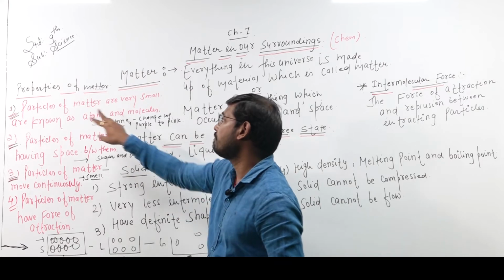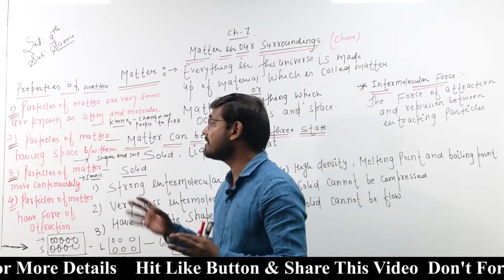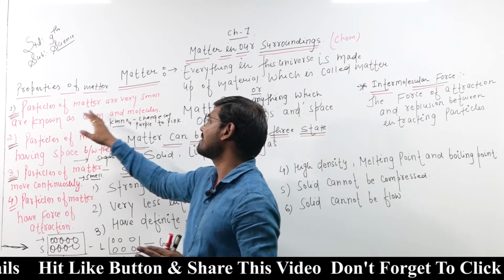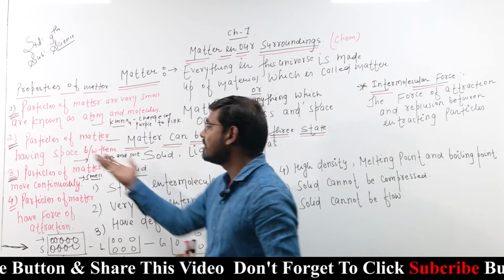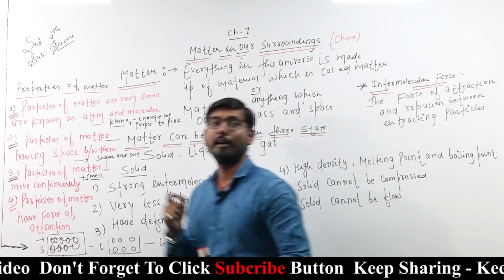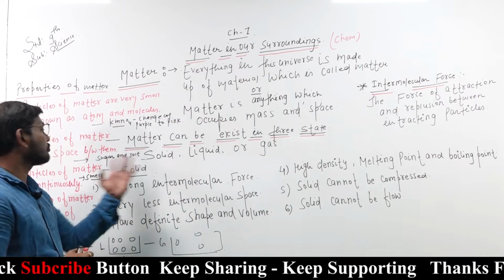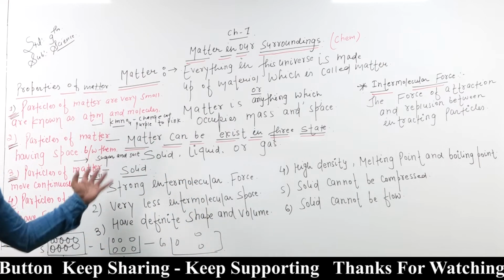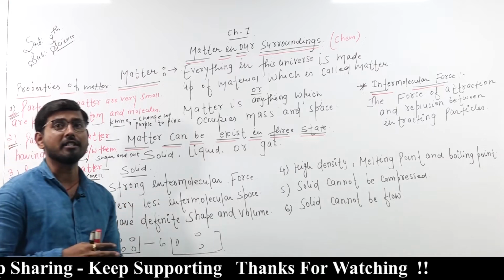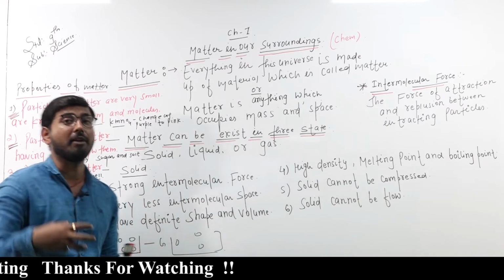The first property is that particles of matter are very small, and are known as atoms and molecules. The second one is that particles of matter have space between them. Examples: sugar and water, or salt. When it is dissolved in water, they will be completely mixed, meaning they will take the place.